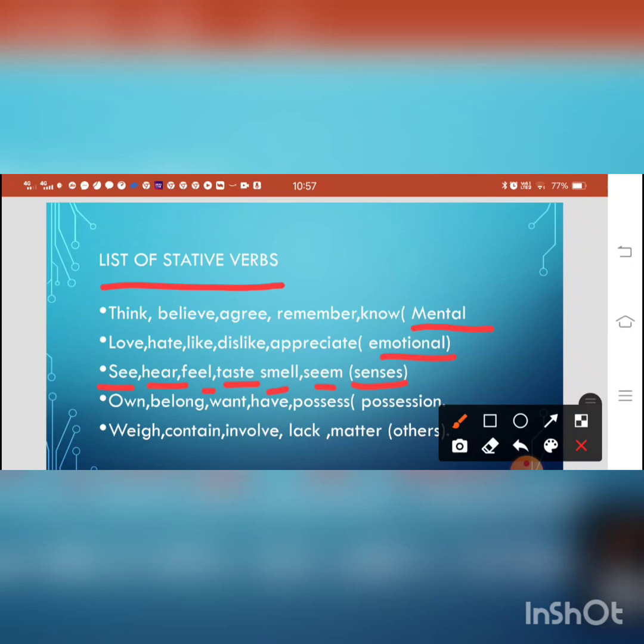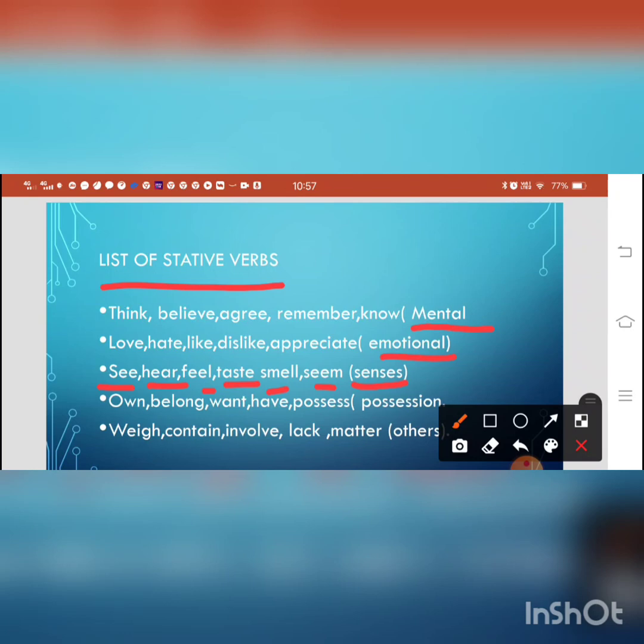Next is possession. Suppose you have a big house, so you will say I own a big house, not I am owning. You have a car, you won't say I am having. Okay? So the verbs are own, belong, want, have, possess.